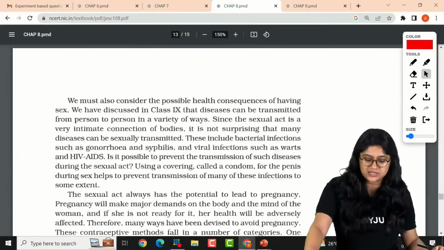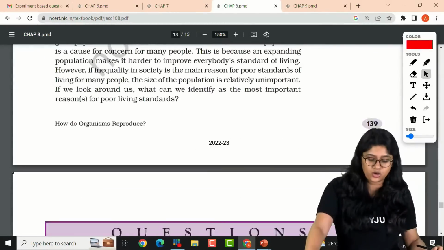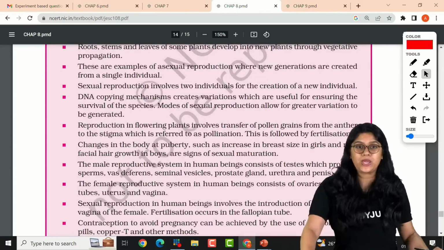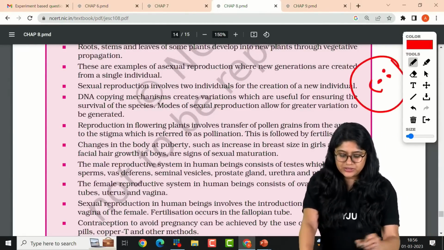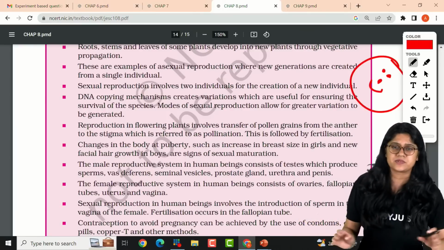With that, I think there is nothing more here. There's no other diagram, there are no other activities, and we are done with this chapter. So everyone, I hope that you are clear with this particular chapter's activities and the diagrams.